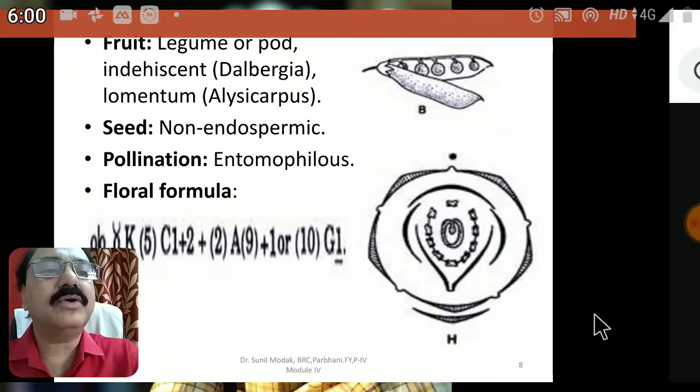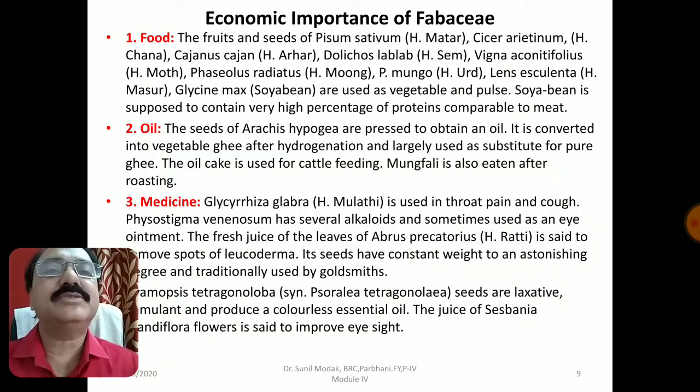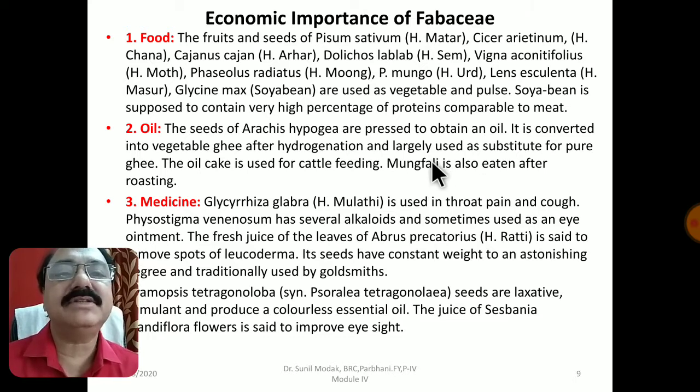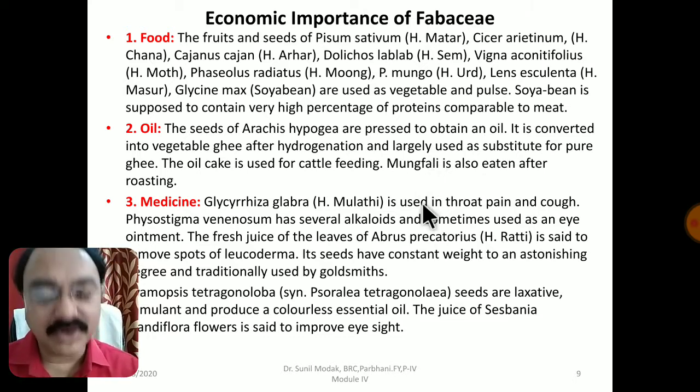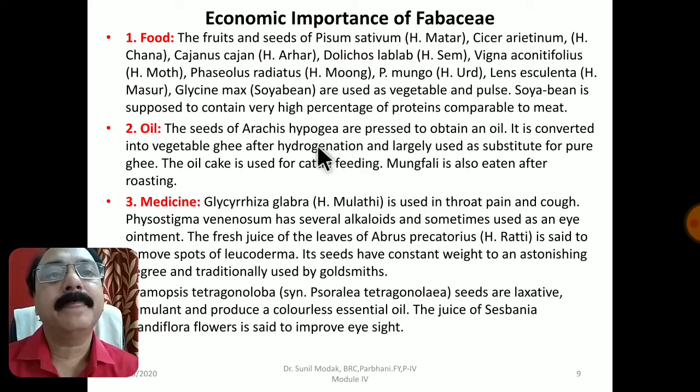Now if we talk about another aspect, that's the economic importance of this family, it is very important to understand, so that we realize how important it is to study the plants of this family. This family has many plants which provide food, oil, medicine, fibers and so many things.